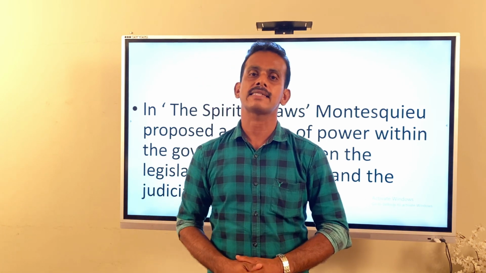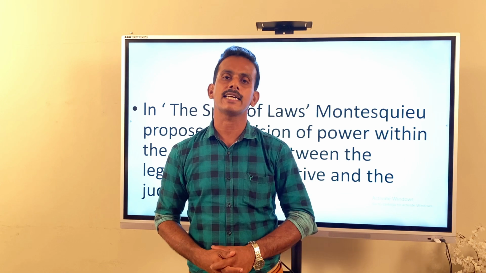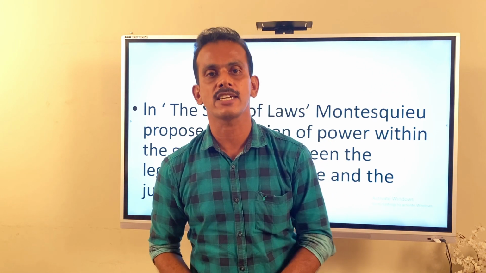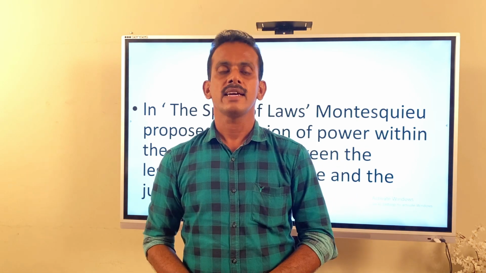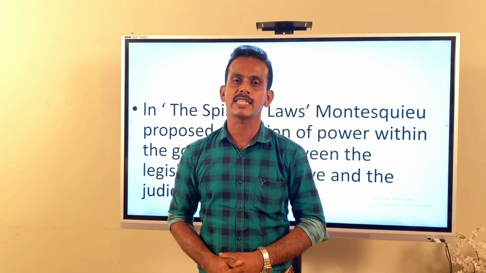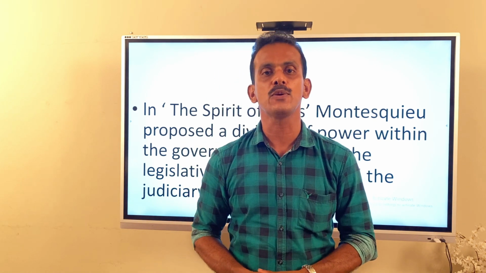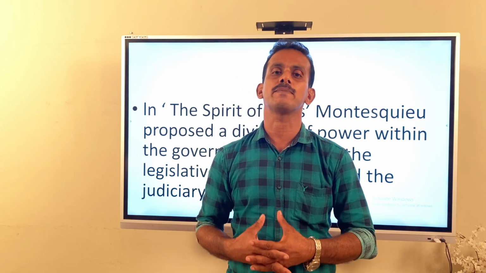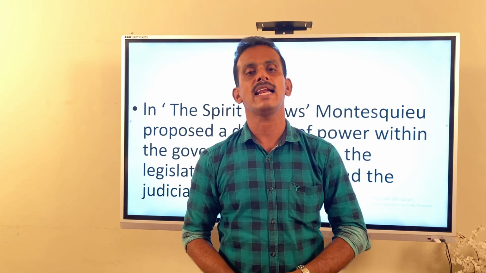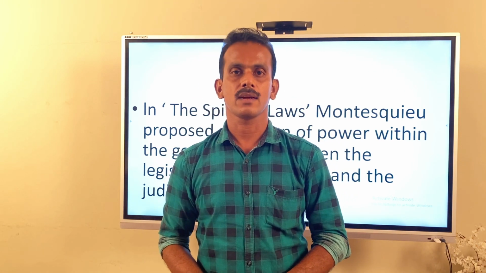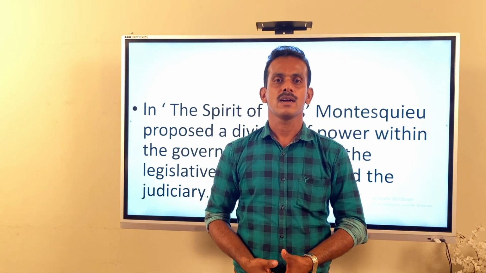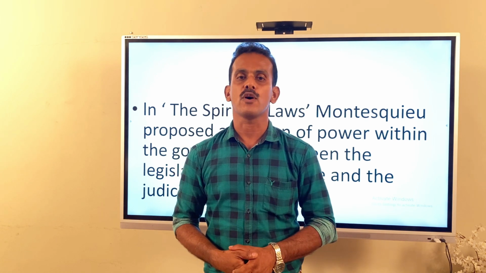The first and second estate sent 300 members each. The third estate alone sent 600 members. The king decided to call the meetings of the Estates General to propose new taxes, especially from the third estate. But now the third estate members were well-educated people, such as professors, teachers, lawyers, and administrative officials.